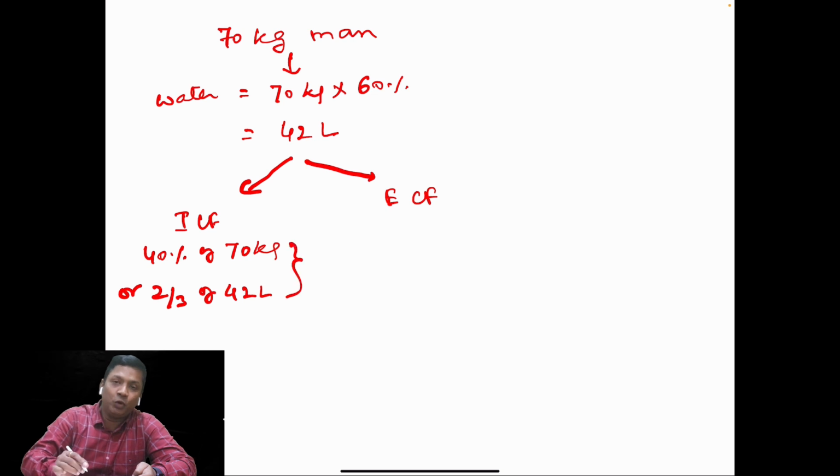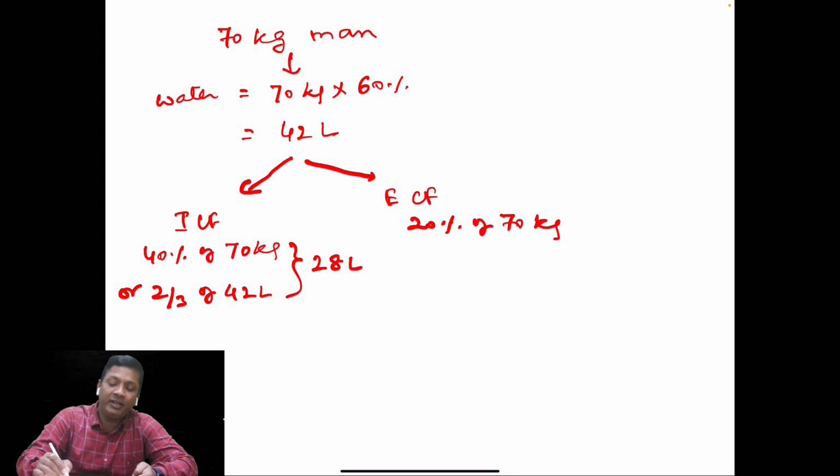So both these values are what? 28 liter. Now the extracellular fluid, the ECF, will be equal to 20% of the 70 kg, or we can also say that one-third of 42 liter. So both of them are equal to how much?